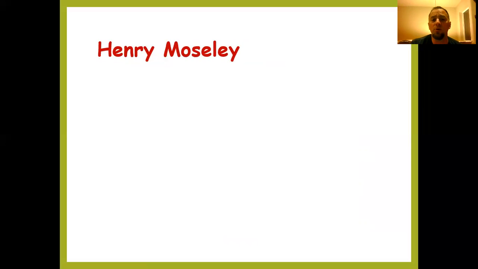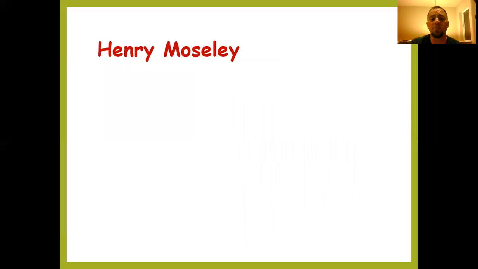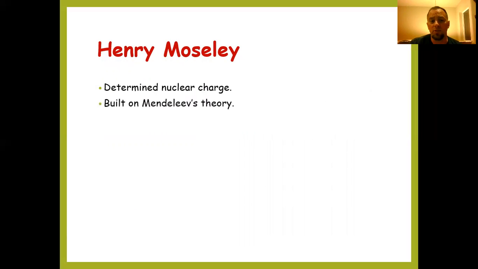It wasn't until Henry Moseley in the 1900s used X-rays to determine the atomic numbers of the elements. As we know today, the elements on the periodic table are arranged by atomic number. So he was an English physicist, and he determined the nuclear charge of those elements.